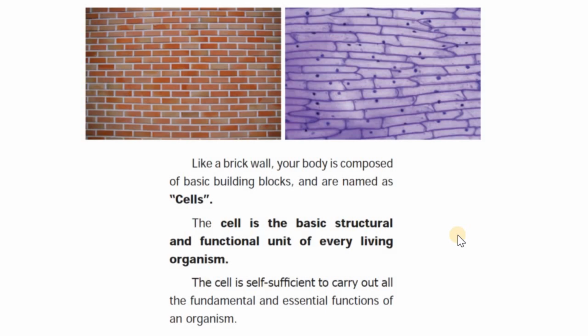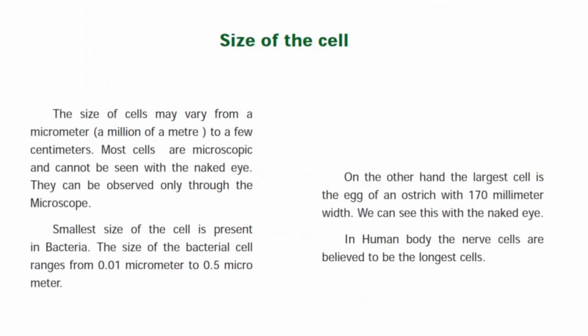You must also remember that the cell is self-sufficient to carry out all the fundamental and essential functions of an organism. The size of the cell may vary from a micrometer to a few centimeters. This you will learn soon in the text.